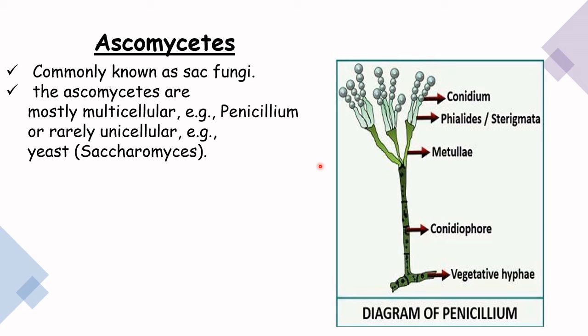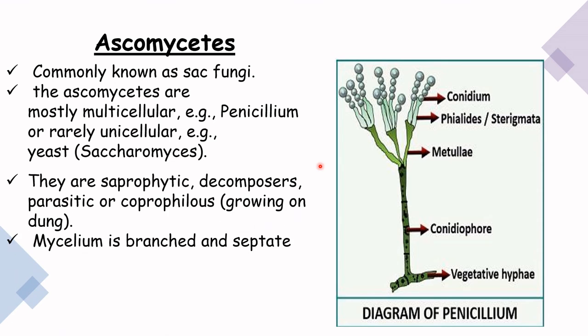Yeast, scientific name Saccharomyces, is also a part of Ascomycetes, and they are saprophytic, decomposers, parasitic, or coprophilous. Coprophilous is a new term for you. It means growing on the dung of animals. So the mycelium is branched and septate. See the difference. The mycelium is septate. In Phycomycetes, the mycelium was aseptate.